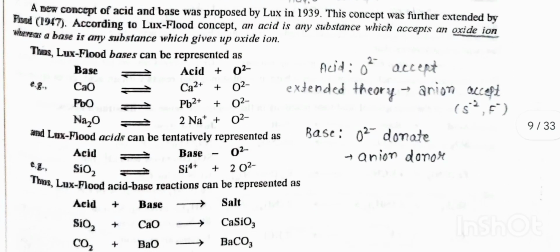Lux-Flood concept of acid and base. A new concept of acid and base was proposed by Lux in 1939. This concept was further extended by Flood. According to Lux-Flood, an acid is a substance which can accept an oxide ion, whereas a base is any substance which gives up an oxide ion.